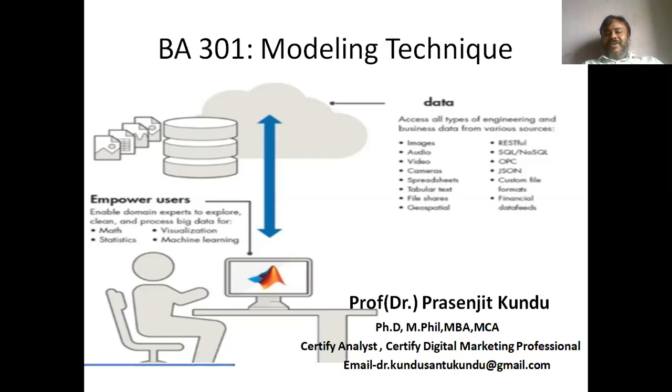Just see this particular title diagram. The data on the right-hand side may come from different platforms, and through different types of computing platforms like cloud computing or any other AWS architecture, we need to model this data in such a manner that the end user gets the data in a visualized form for better decision making, as well as for better computation and optimum decision making.